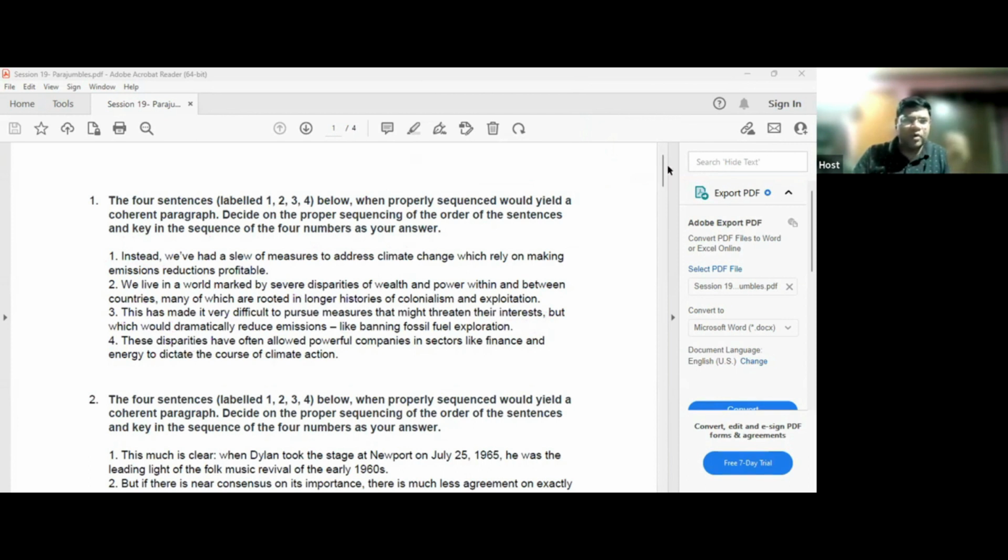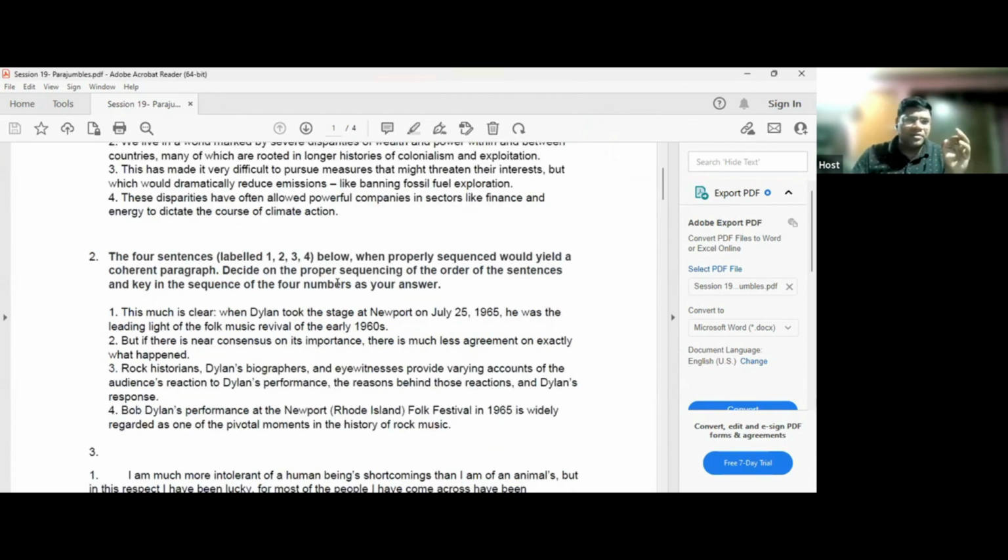I want everyone to follow the same process and tell me whether this is doable or not. Find the opening sentence and tell me the rest of the process. Please look at the second question, all of you. I don't know the answer. I'm looking at it for the first time. But method वही follow करना है.